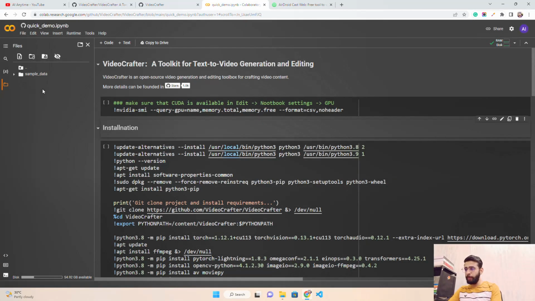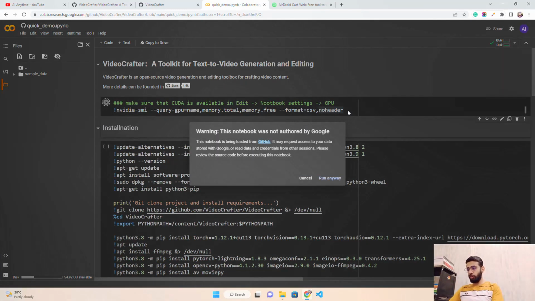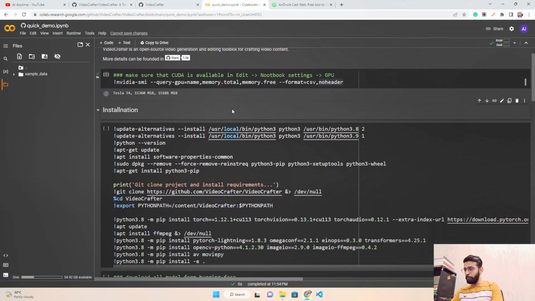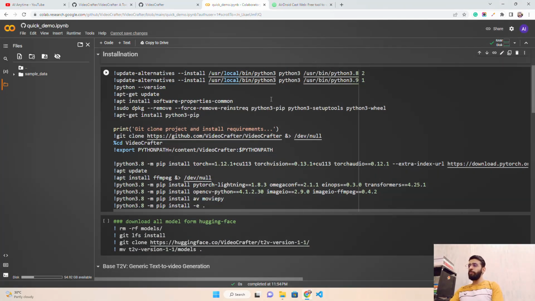So now let's run this. The first thing is to make sure CUDA is available. Of course, if you're running a Colab notebook on a GPU, CUDA will be available, because if you use a Tesla T4, as you can see, it's a free GPU of 15 GB. If you want to use Colab, you can also upgrade to premium. It is based on Ubuntu, guys, and that's why you can see all these commands with apt-get update, trying to install a couple of things. They are also checking if Python 3.8 and so on are installed.